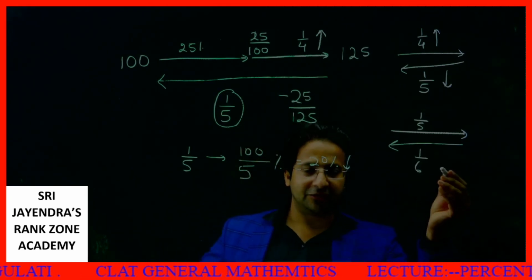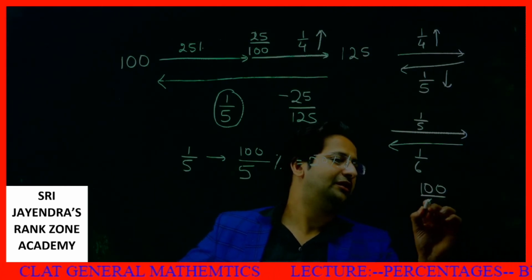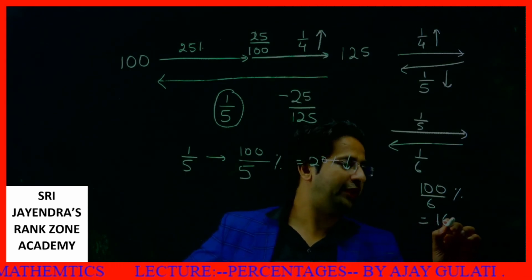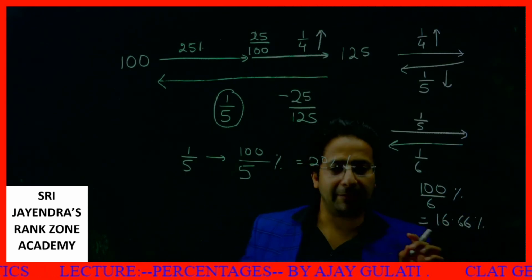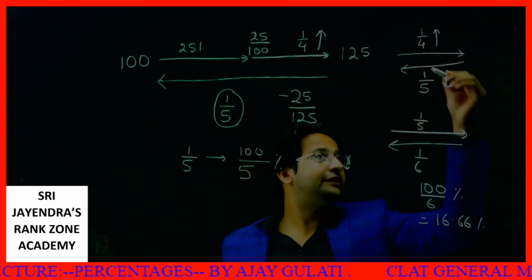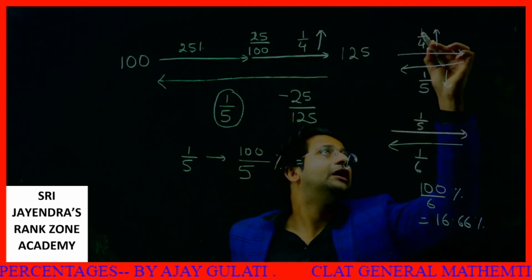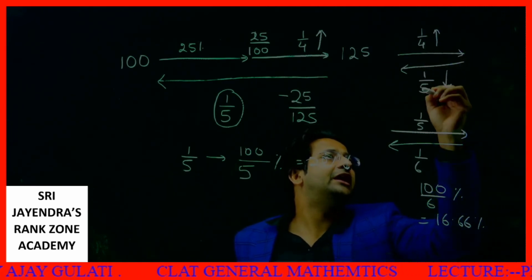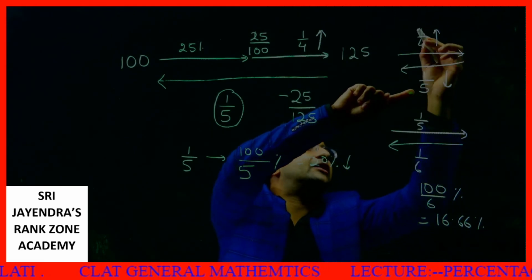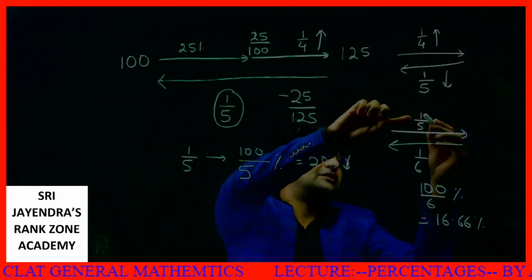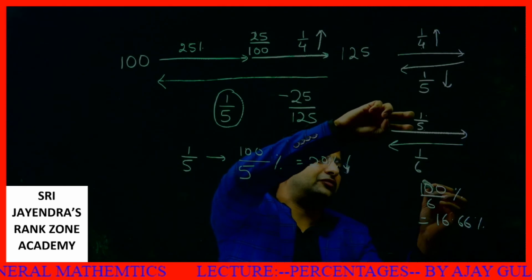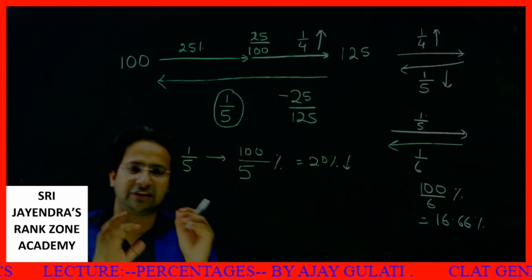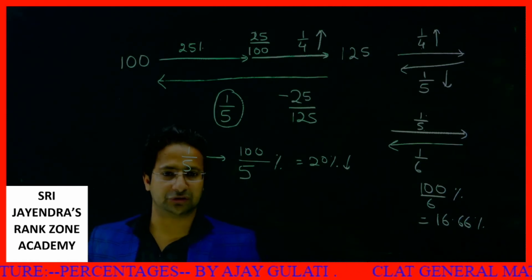And if I need to write this in percentage, it will become 100 by 6%, or you can say 16.66%. The main concept is, if you increase something, then you have to decrease it to restore. If this is 1 by 4, it will become 1 by 5. 1 will remain as it is. In the denominator, I will write the sum of these two, 4 plus 1, 5. Similarly 1 by 5 becomes 1 by 6. This is a very easy method, students, and it will really save a lot of your time. I'll show you a few questions now on this concept only.